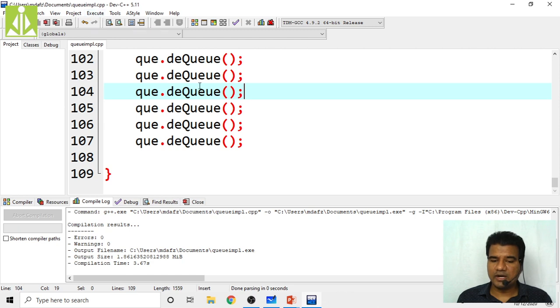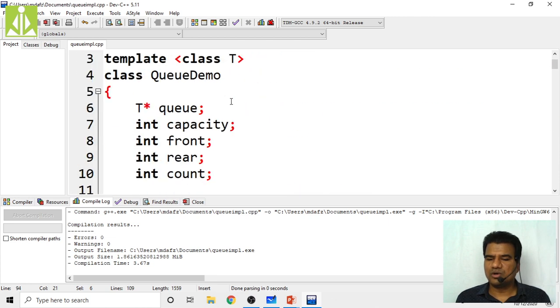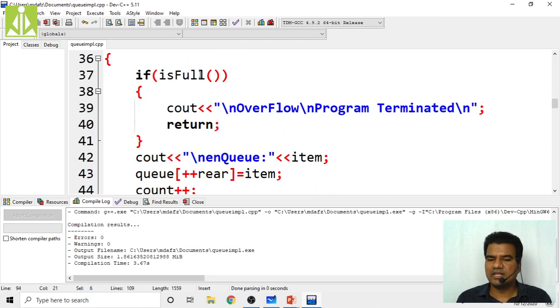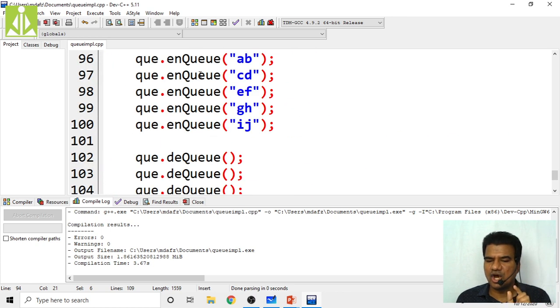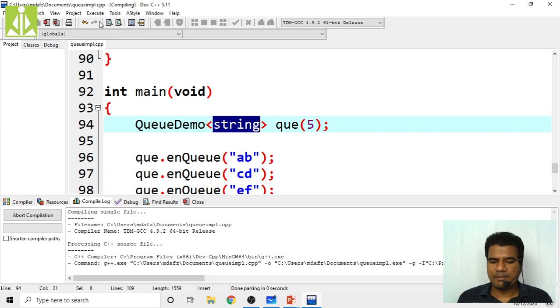The code got successfully compiled. Only this change you have to do. In place of integer, we kept string. So my complete code became string specific now. Previously it was integer specific. Now it is string specific. Likewise, you can change to any type. Instead of string, you can put double, float, character, like that over here. So no need to go into the code, no need to change the entire code. Simply over there we are changing one word. When you are creating the object of that class, at that location only you are passing the type. That's it. So now compile, compilation successful, and execute.